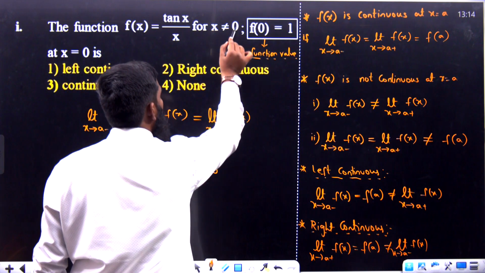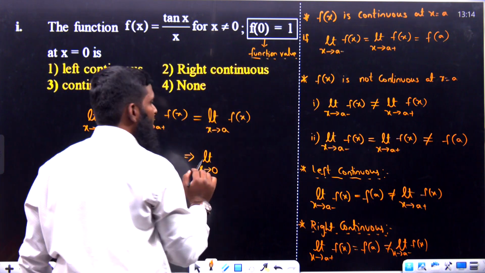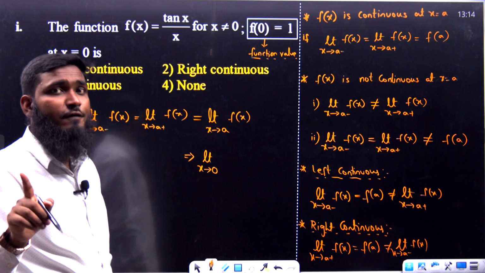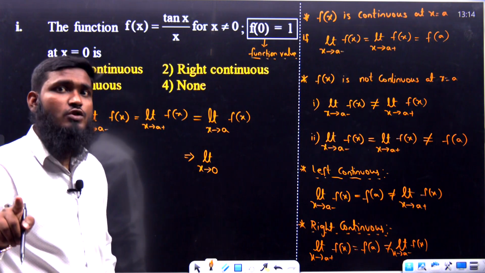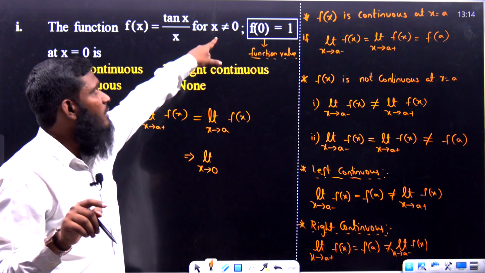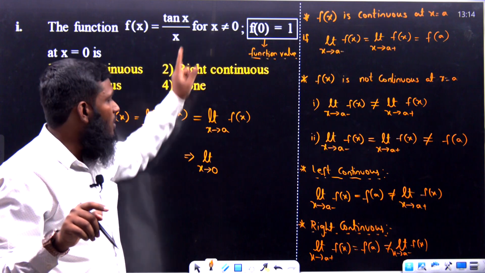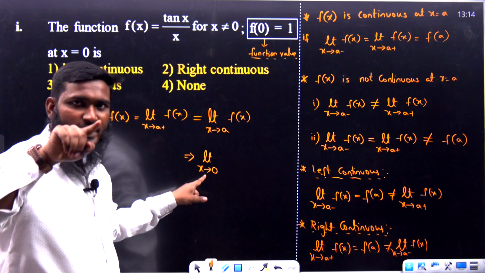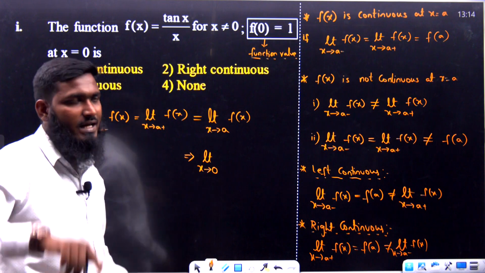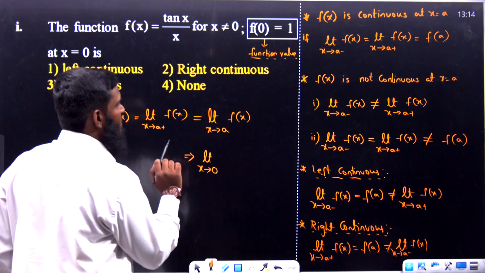So x is not equal to 0 means it is tending. In functions topic it is equal to; in limits topic we have not equal to, which means tending to, and we use the arrow symbol. So limit x tends to 0.